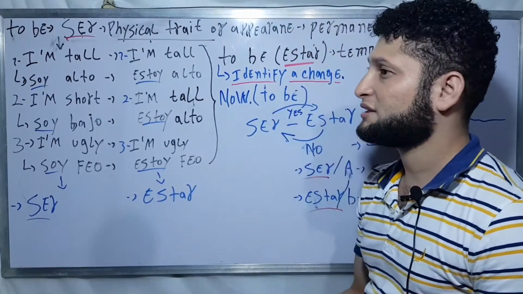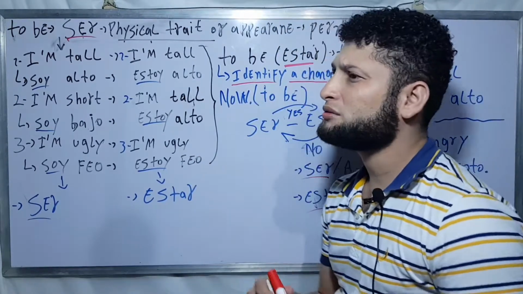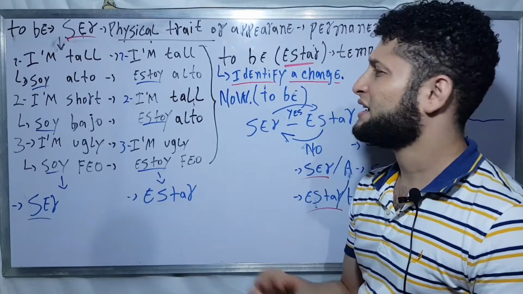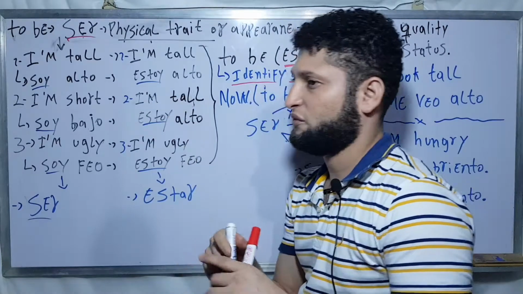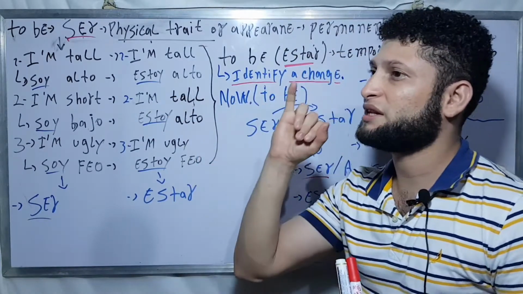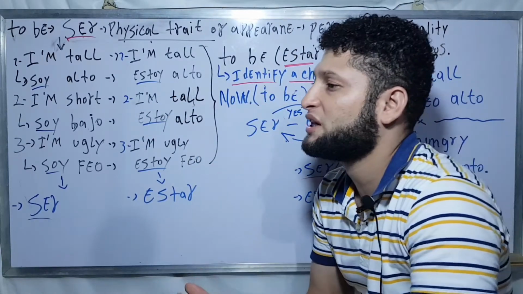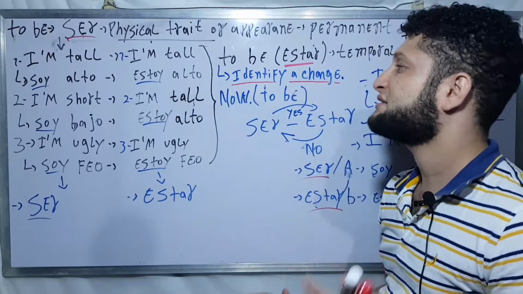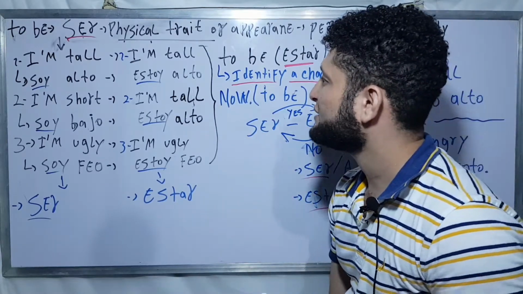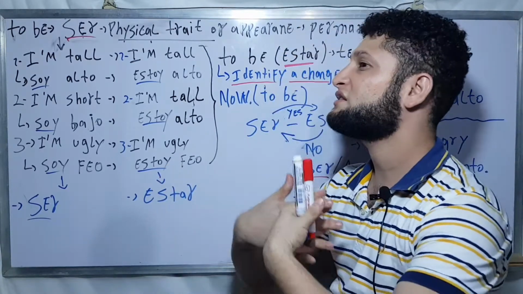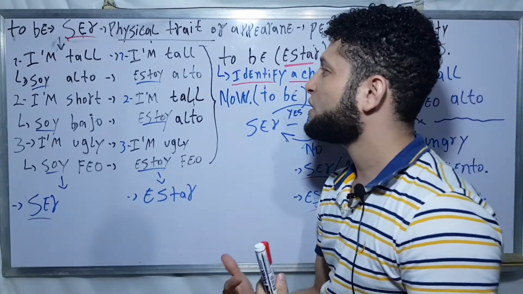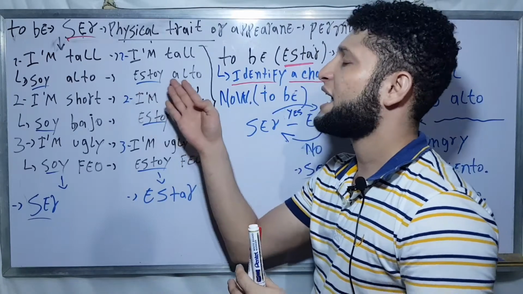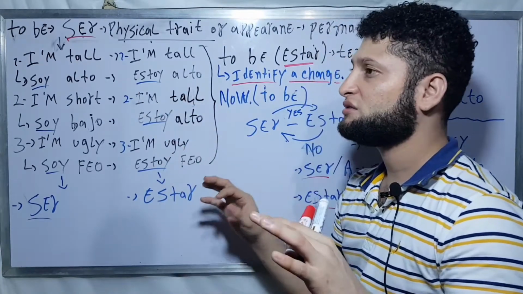But how do I know that I need to say "I'm tall" with the verb estar? First of all, it's for a temporal estado, and I needed to do something in order to look a certain way. And it's not for all the rest of my life. That's why I say estoy alto, because it's for a short period of time.